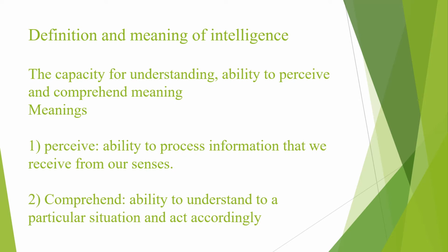So this is the actual definition and meaning of intelligence. Intelligence is nothing but the capacity for understanding, ability to perceive and comprehend meaning. So the first part, the capacity for understanding. Capacity for understanding is nothing but the ability to understand the situation. Next is ability to perceive. Ability to perceive is nothing but ability to process information that we receive from our senses.